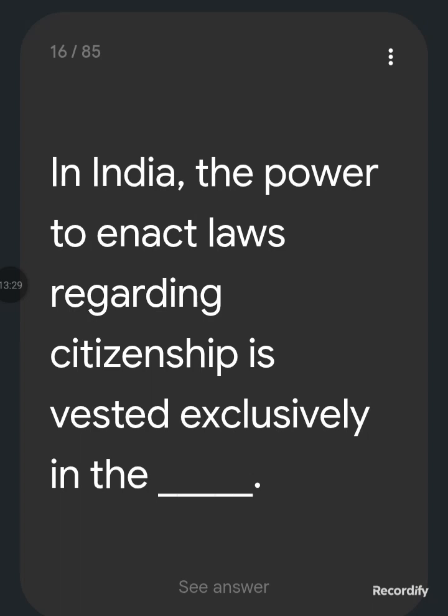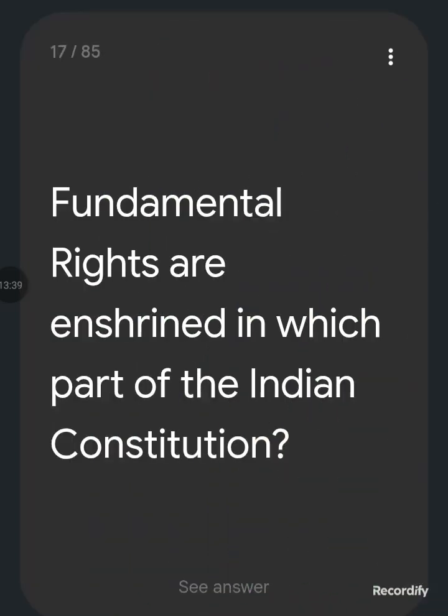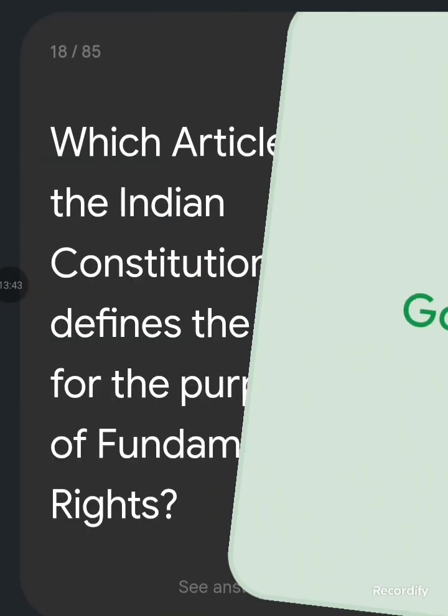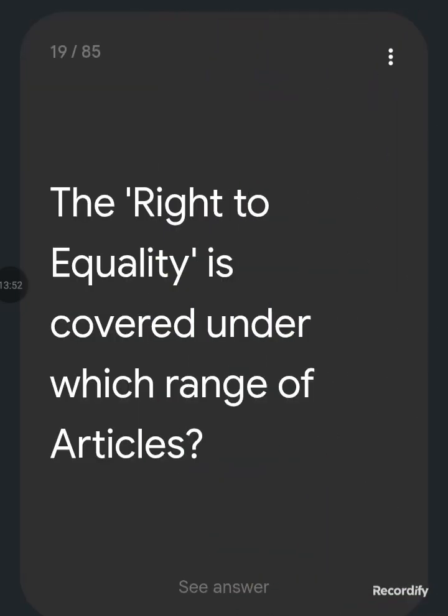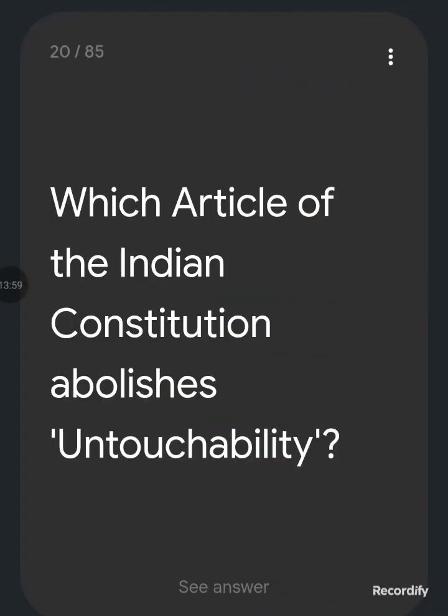Part 2. In India, the power to enact laws regarding citizenship is vested exclusively in the Parliament. Fundamental rights are enshrined in which part of the Indian Constitution? Part 3. Which article of the Indian Constitution defines the state for the purpose of fundamental rights? Article 12. The right to equality is covered under which range of articles? Articles 14 to 18. Which article of the Indian Constitution abolishes untouchability?